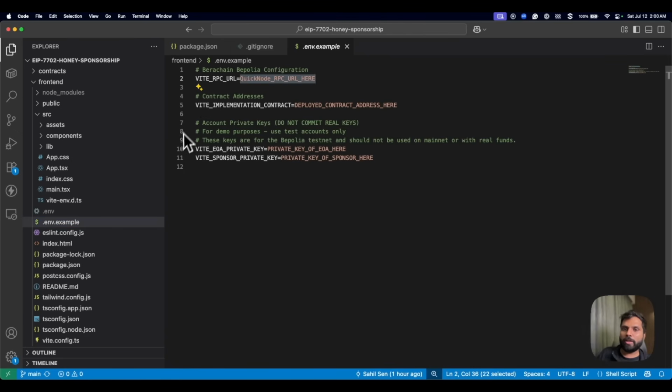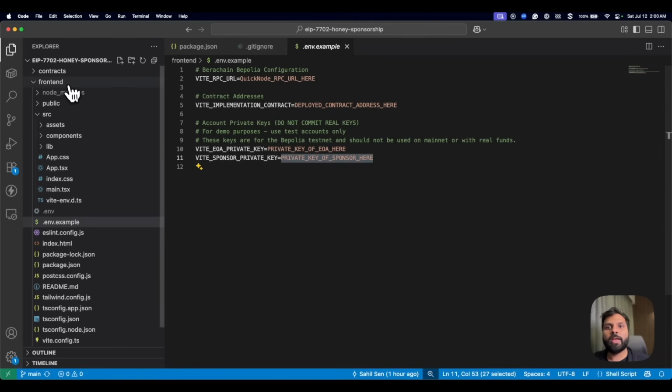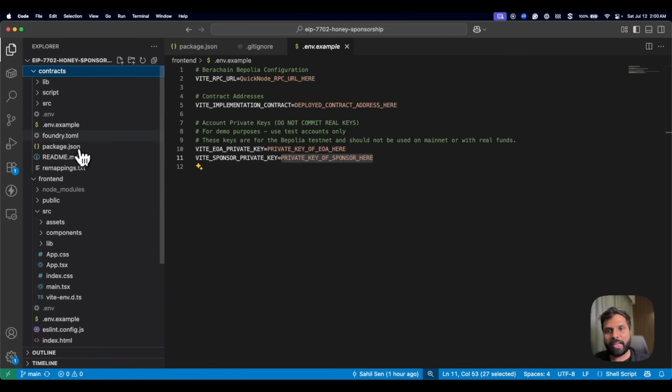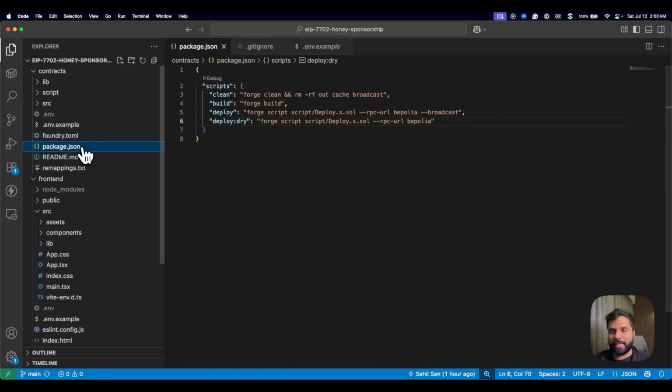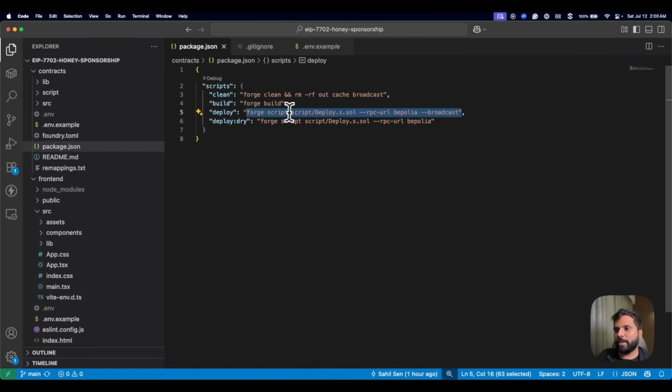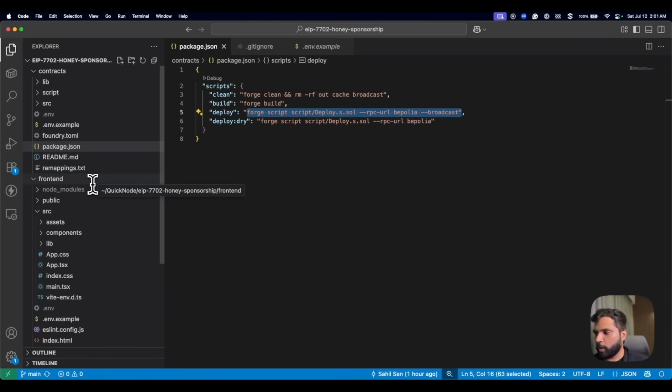And once we deploy the Foundry contract, this will be replaced by the Foundry contract's address, and then this will be the EOA's private key, this will be the sponsor private key. In the contracts directory, we have a few scripts already in the package.json file, where if you just run npm run deploy, it will run this command, which is forge script deploy.sol --rpc-url bepolia --broadcast. So it will deploy that smart contract.